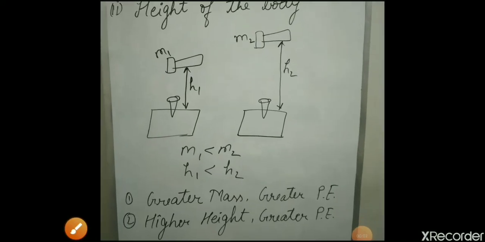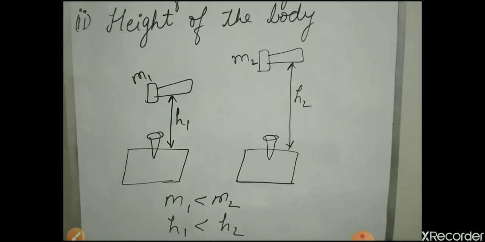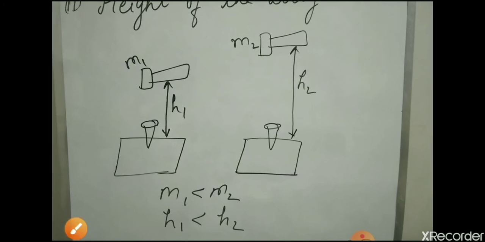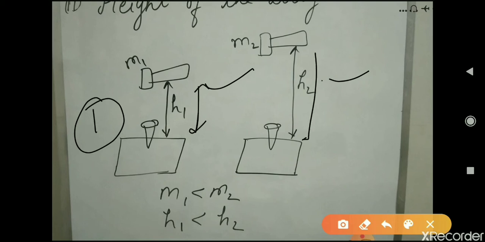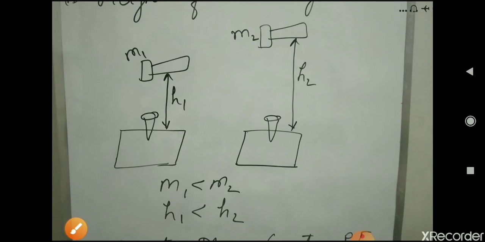For this, we are taking the example of hammer and nail that we have already studied in this lesson in one of the examples. So what we have done here, we have taken two cases. In the first case, the height of the hammer is h1, and in the second case, the height is h2. In the first case, the mass of the hammer is m1, and in the second case, the mass of the hammer is m2. We have supposed that these are the heights and masses of this hammer.